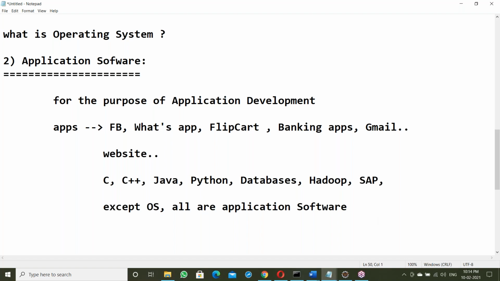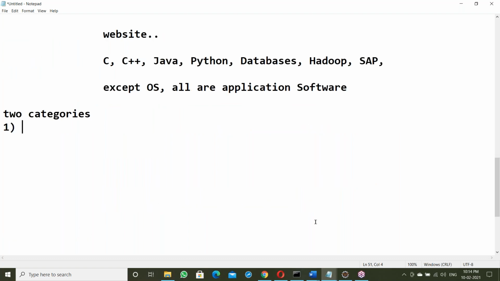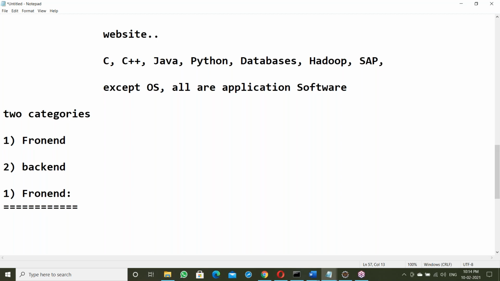Next, in application software there are two categories. The first one is front end, the second one is back end. So front end software and back end software. What is front end here? What is back end?